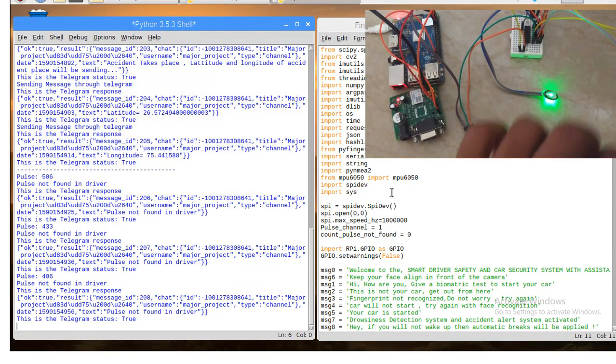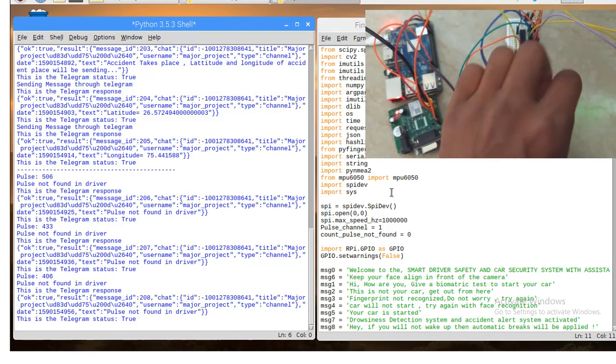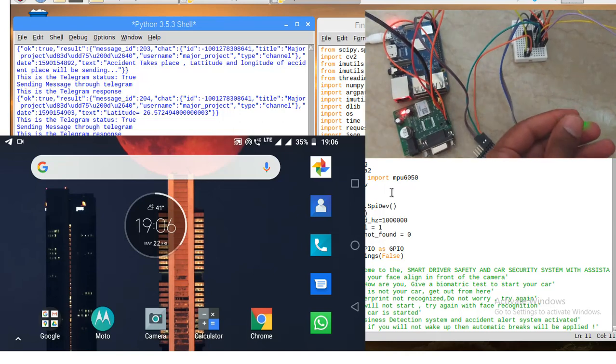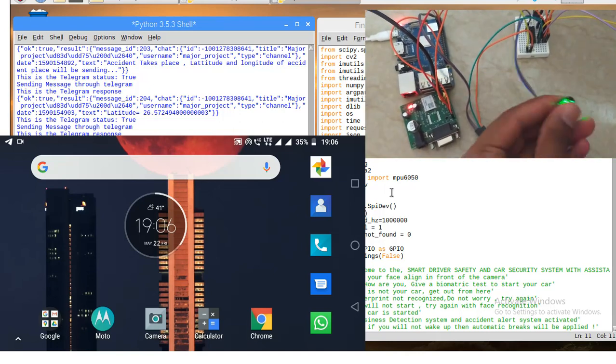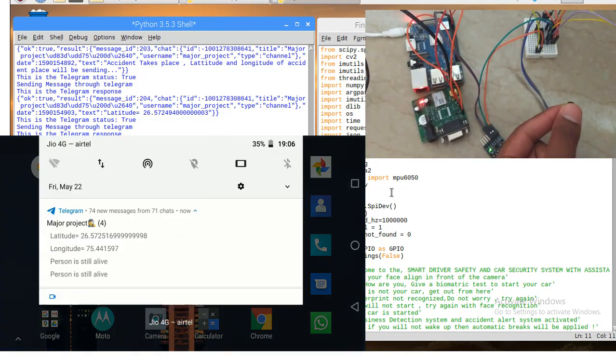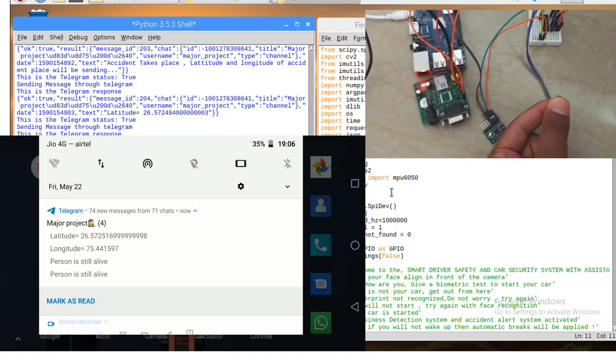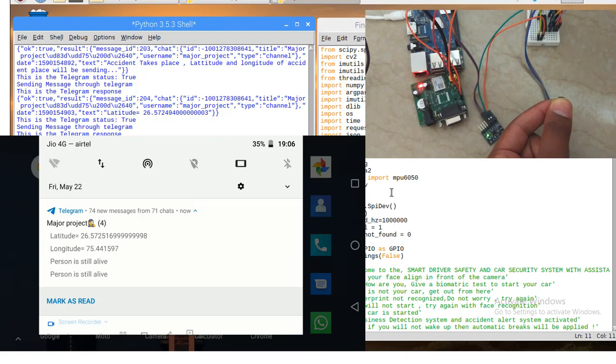If I hold the pulse sensor in my finger, then a message will be sent to the relatives that the person is still alive. So this way the life of the car's driver can be saved easily, with the location of the accident place and his or her pulse rate.